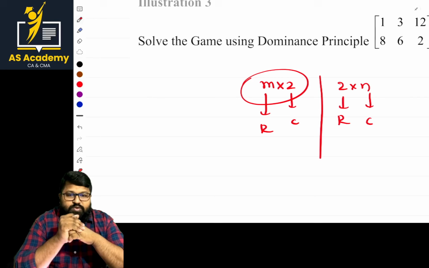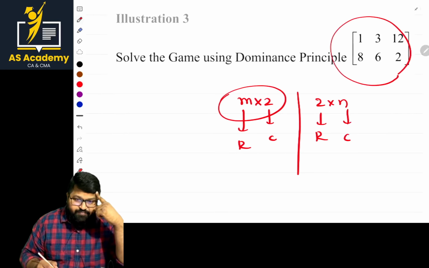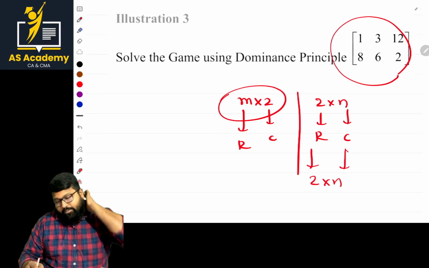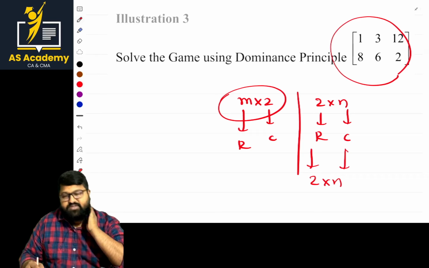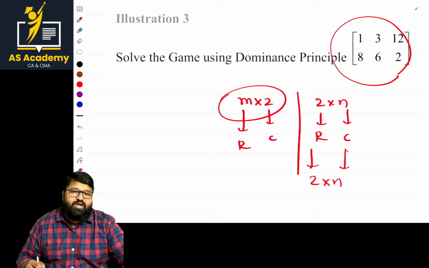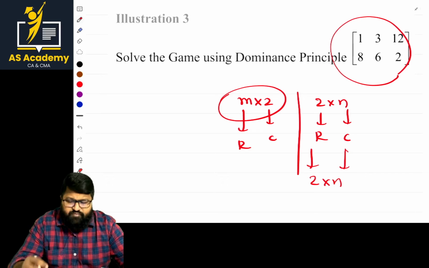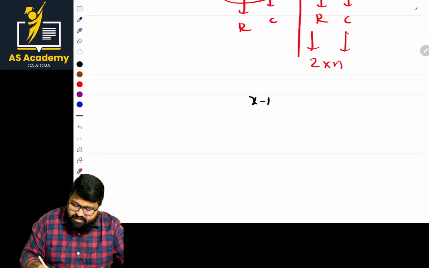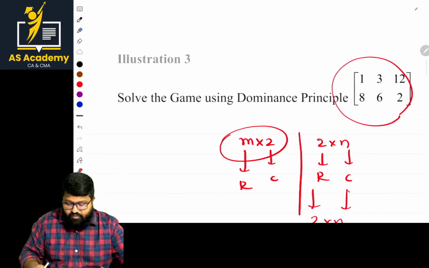In this problem, what is the order? It is 2 by n: 2 rows and n columns. Here there are 3 columns. Basically, in this case, we have to plot the values on a graph that is constructed by us. The fundamental thing is that we calculate the probabilities for a payoff. The probabilities can be 1 minus x and x.